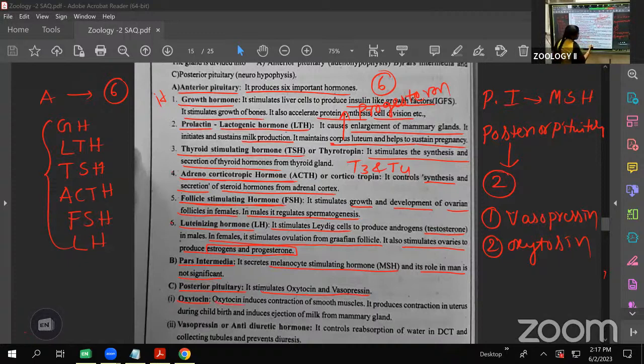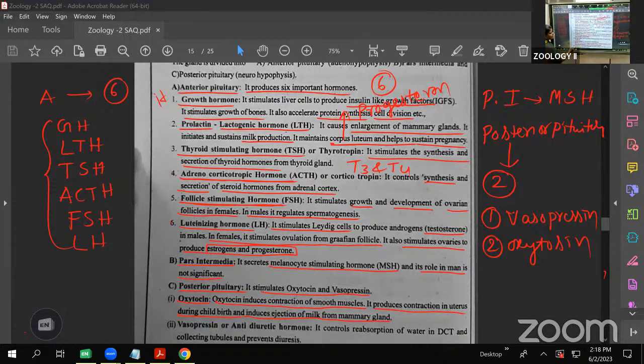Next, what is the use of oxytocin? Oxytocin induces the contraction of smooth muscles, and produces contraction of the uterus during childbirth. The muscles contract, and it induces the ejection of milk from the mammary glands. In delivery time, oxytocin is helpful for smooth muscle contraction, as well as for milk production after childbirth. This oxytocin is mainly helpful for that.